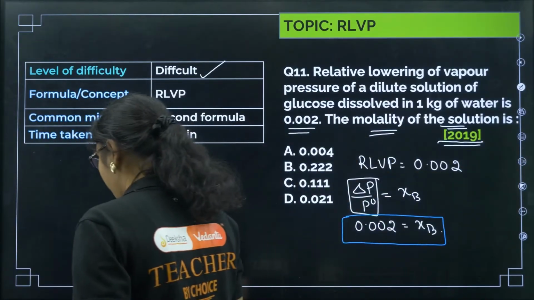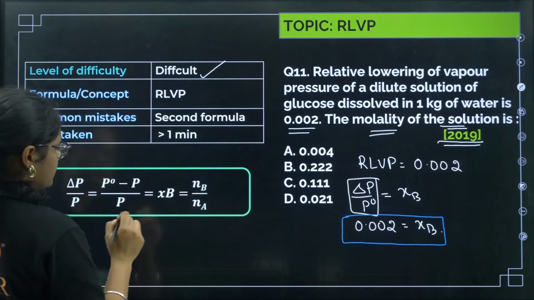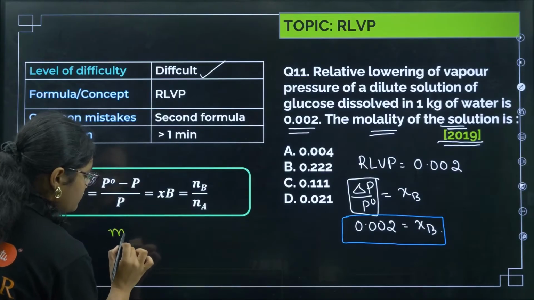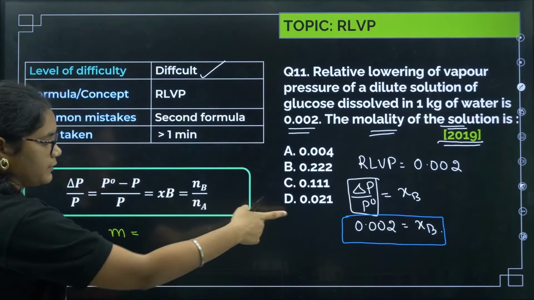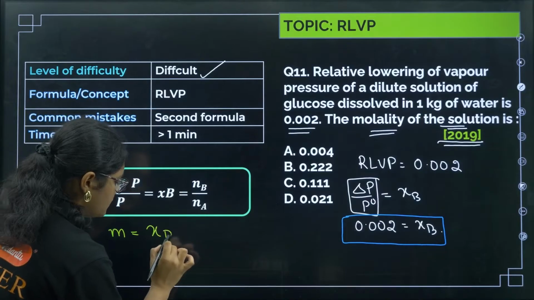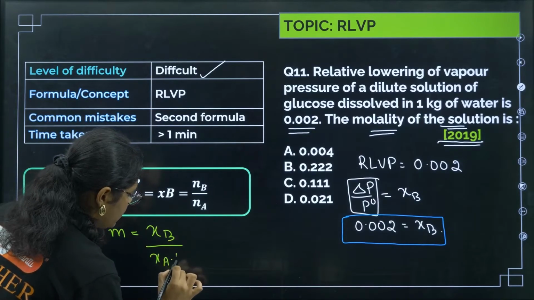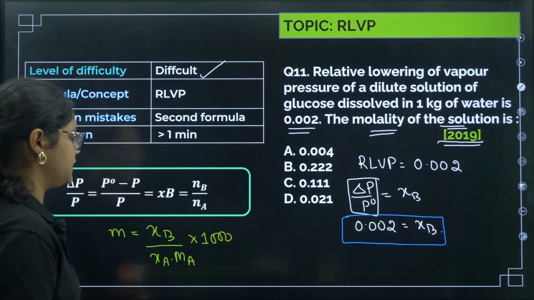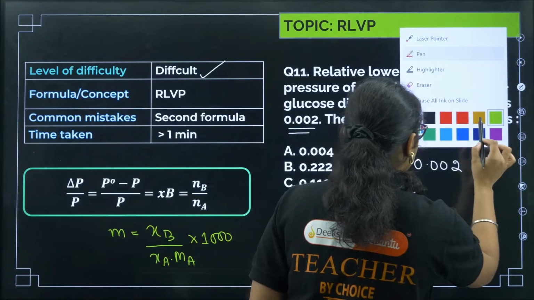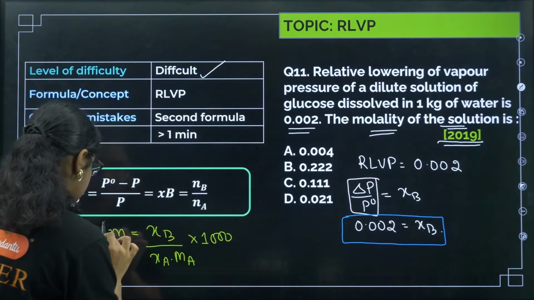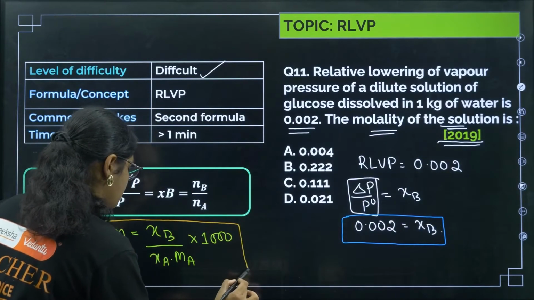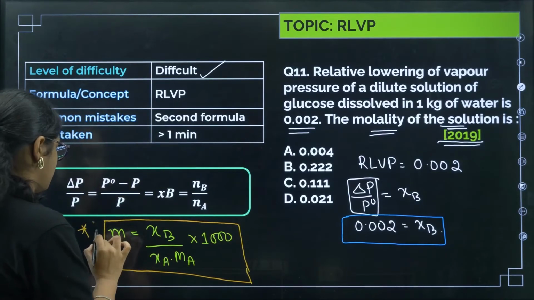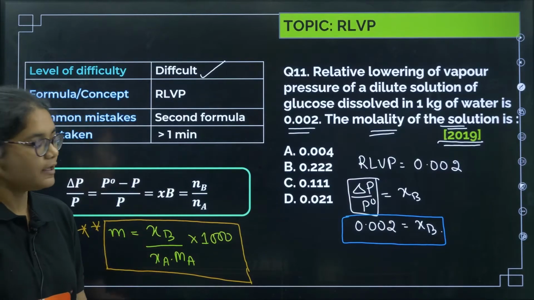So here a formula you should know about molality. So this is your relative lowering of vapor pressure formula. Another formula of molality and mole fraction you should remember: molality equals XB by XA into MA into 1000. Okay, XB by XA into MA into 1000. So this is the formula that relates mole fraction and molality. Please note down this formula, very important. Note down this formula.